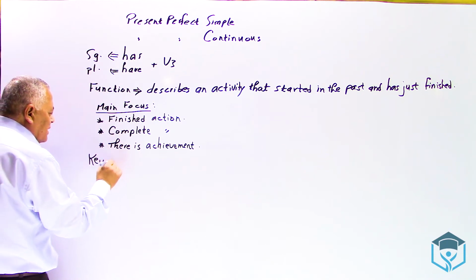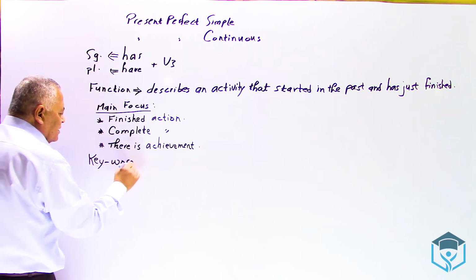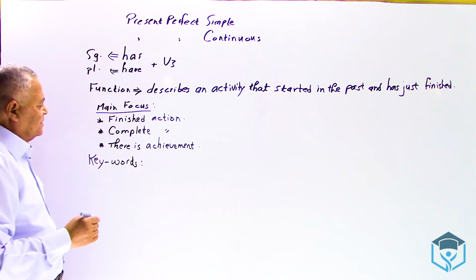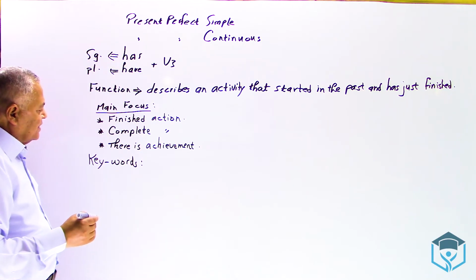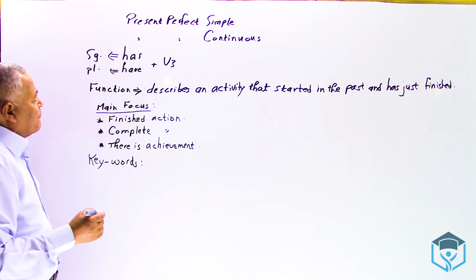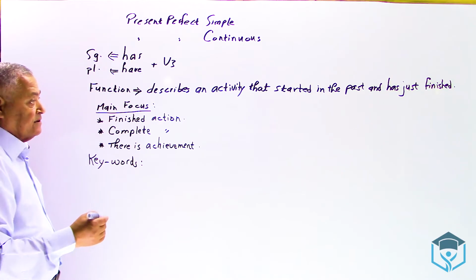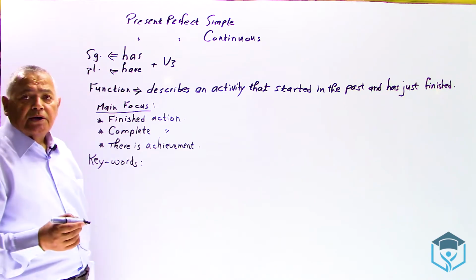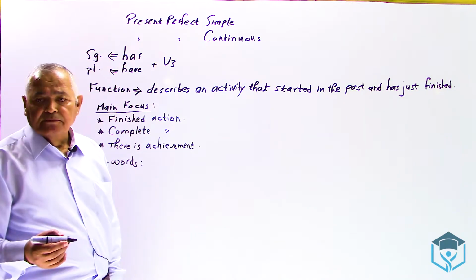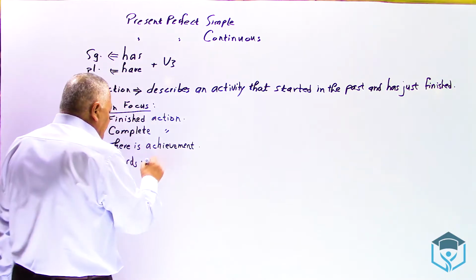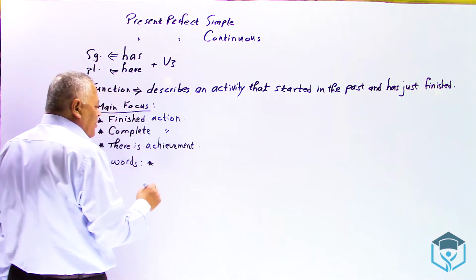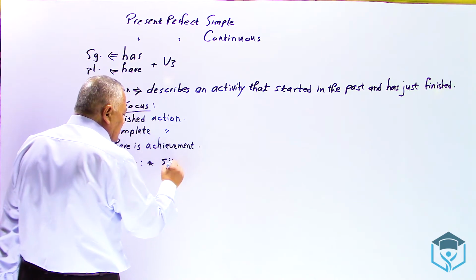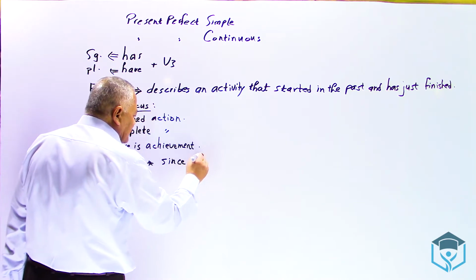what about the key words? The key words. I mean the indicators. Which words indicate the present perfect simple? The indicators or the references, words that refer to the present perfect simple. The first two words, which are very common, are the words since and for.